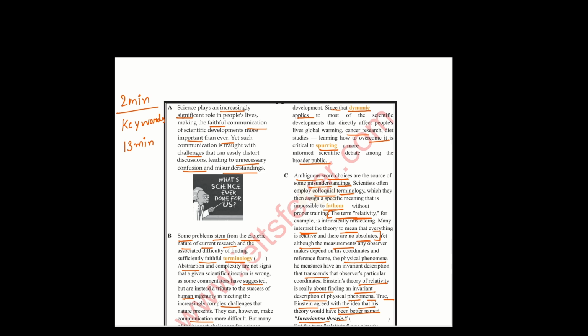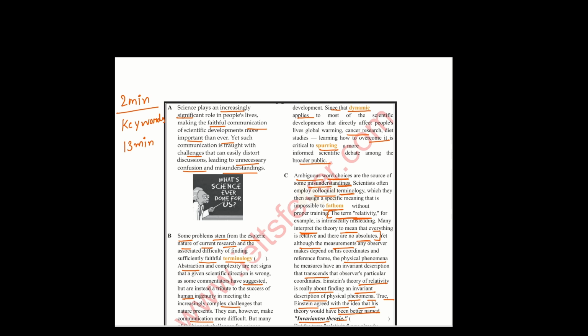Colloquial terminology, which they assign a specific meaning that is impossible to fathom without proper training, and yet although the measurements any observer makes depend on his coordinates and reference frame, the physical phenomena he measures have an invariant description that transcends the observer's particular coordinates.